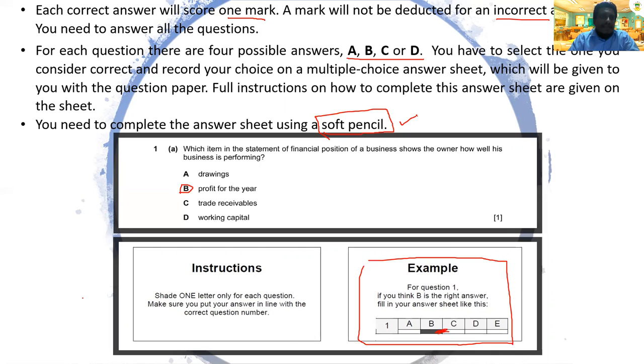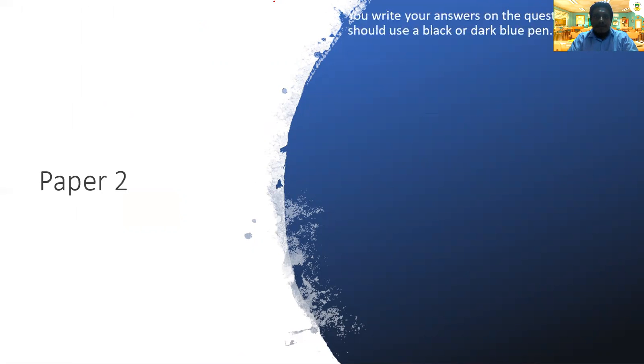Okay, next one is paper 2. In paper 2, there are a few things that you need to know. The first thing is you write your answer on the question paper with a black or dark blue pen. Okay, use black or dark blue pen only. Don't use green, don't use red. You can use black and dark blue pen only.